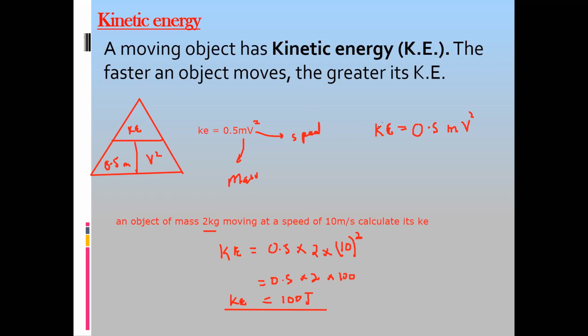The 0.5 is part of the formula, or you can also write half mv². That's the same thing. It does not make a difference to the formula. Sometimes you have the kinetic energy and you need the speed of the object. So using kinetic energy, how can you find the speed of an object?